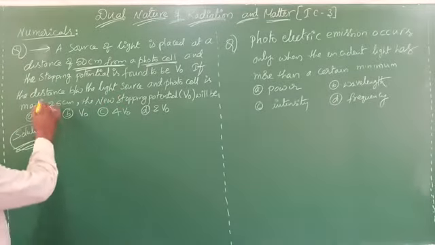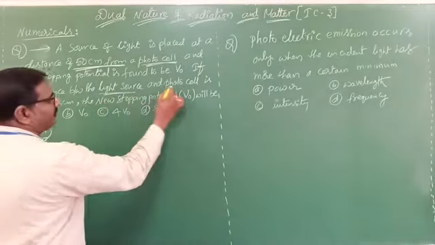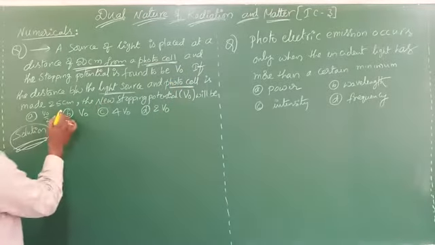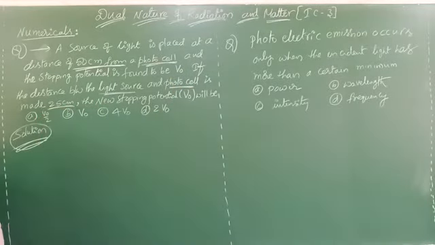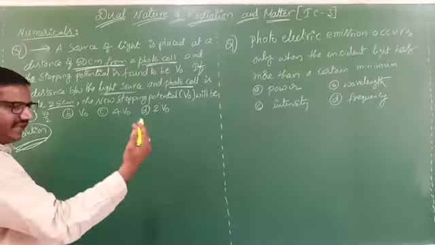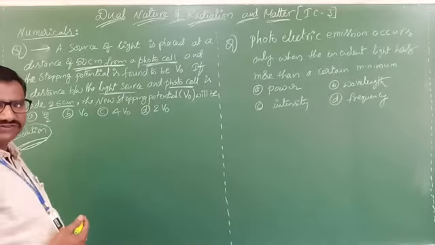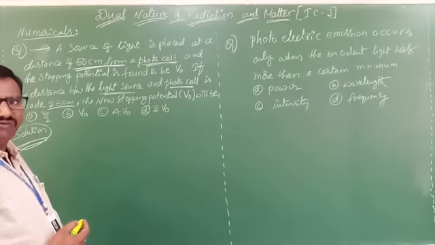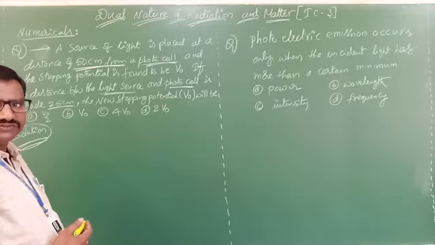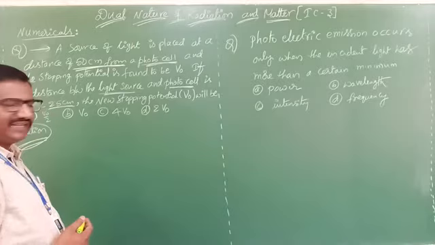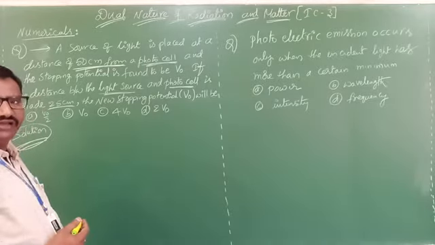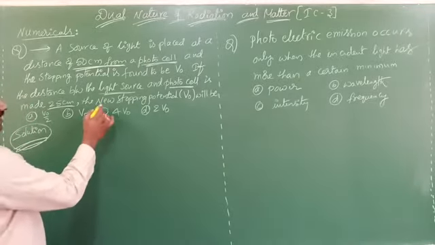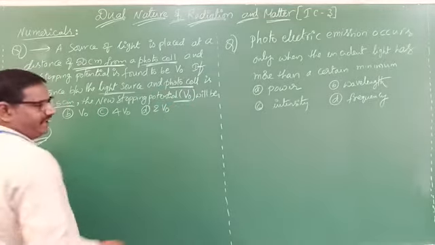If the distance between the light source and the photocell is now made 25 centimeters, that means the distance will decrease. Then what happens? That is the only important point you need to think about. Then the new potential V0 will be?